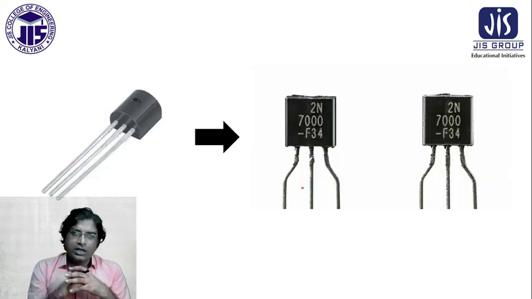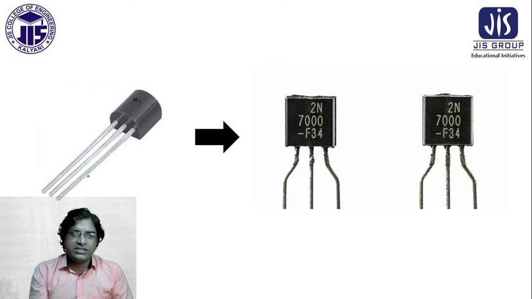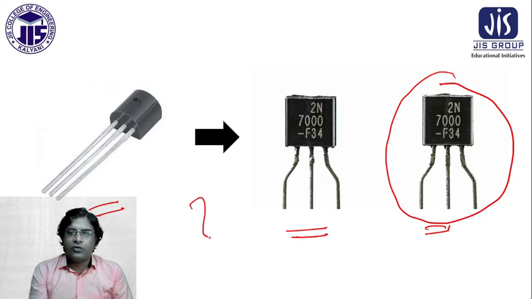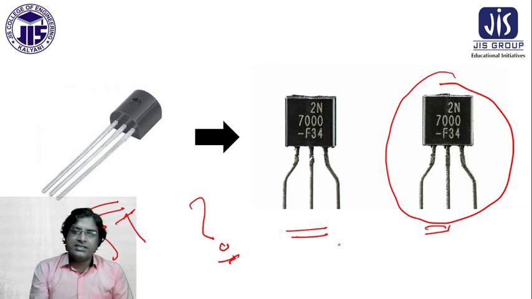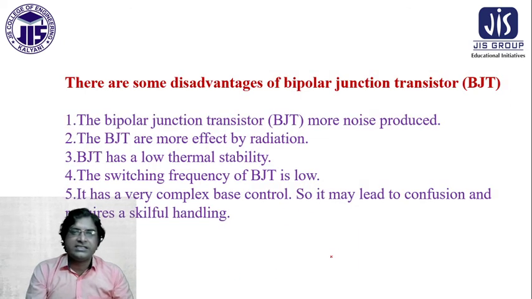Now this is the transistor, and from the transistor comes the FET. We are using the FET. So from the transistor to the FET, what is the reason? This is the BJT and this is the FET. Why is this change there?